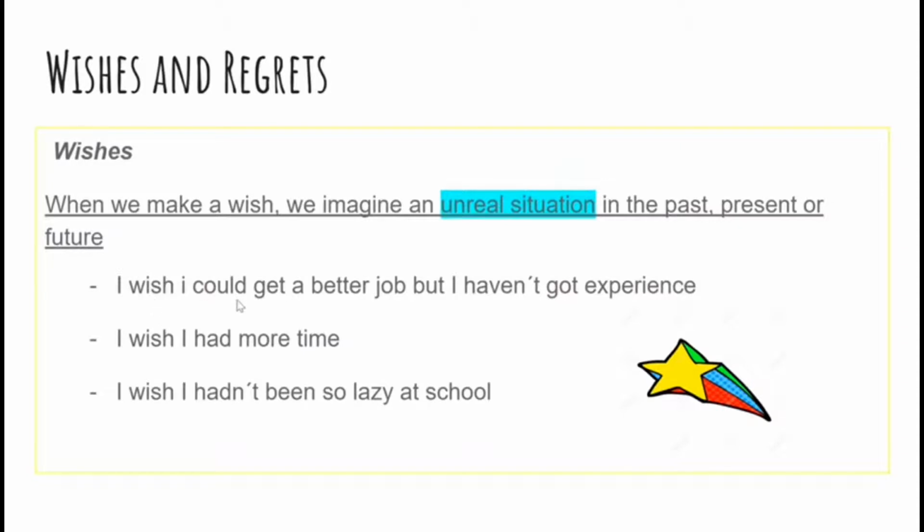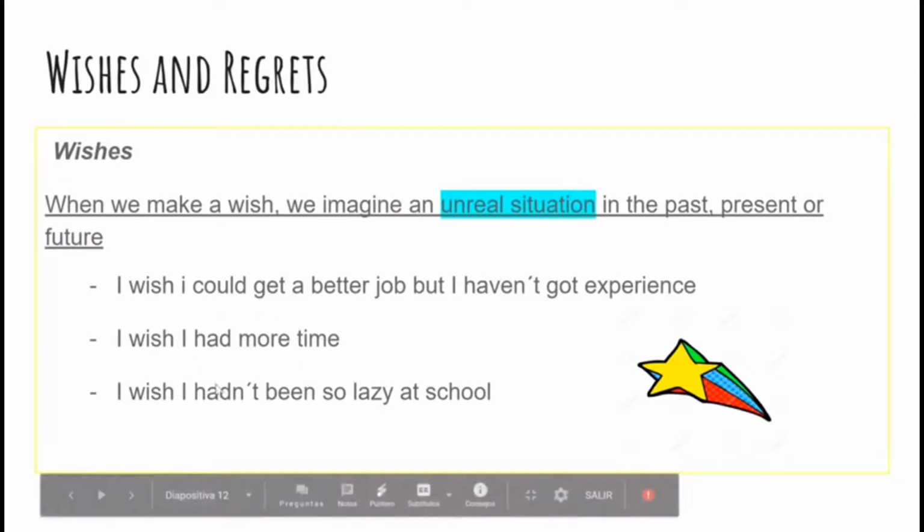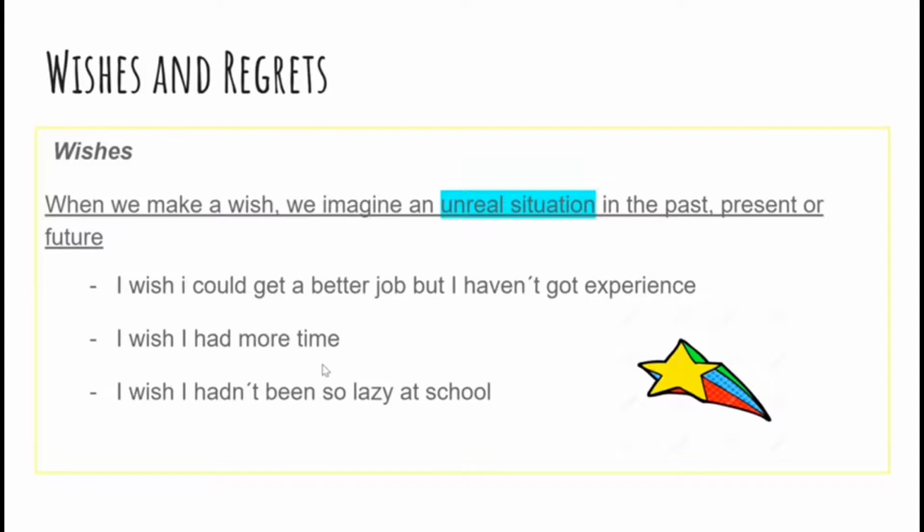I wish I could get a better job, but I haven't got experience. In this sentence, we can see that this person doesn't have the experience to get that job, so we can see the unreal situation. I wish I had more time. Well, you cannot get more time. I wish I hadn't been so lazy at school. You cannot go back in time. So, as I said before, I'll explain these sentences in more detail later.